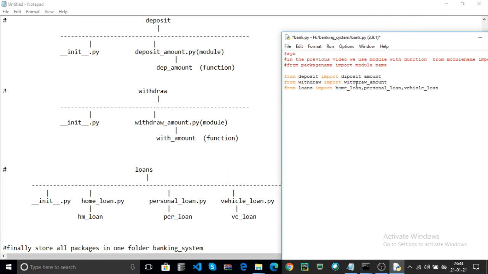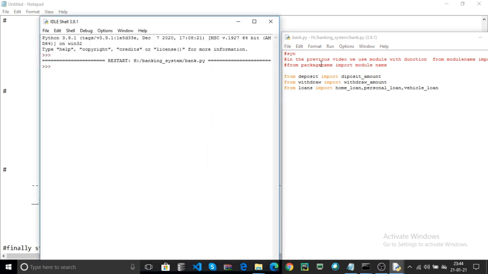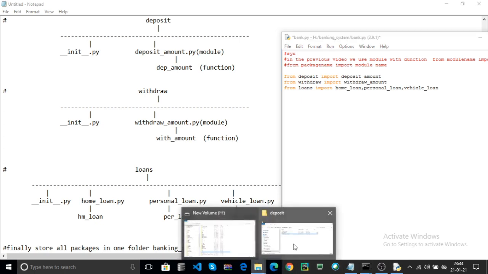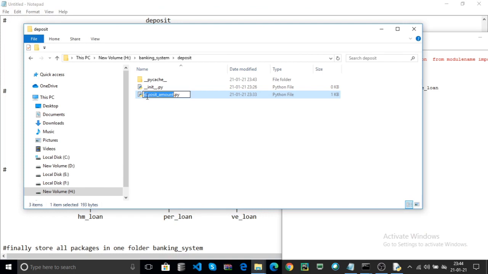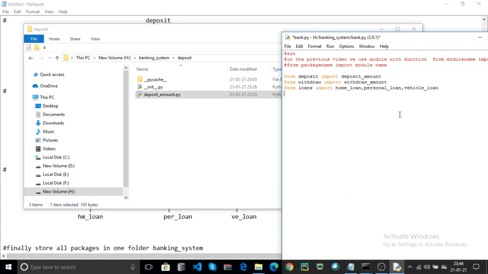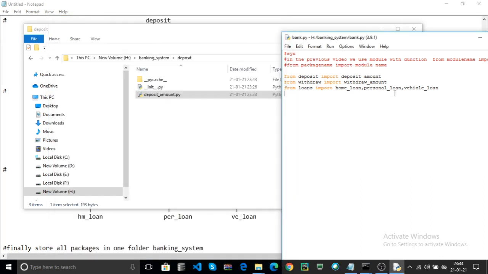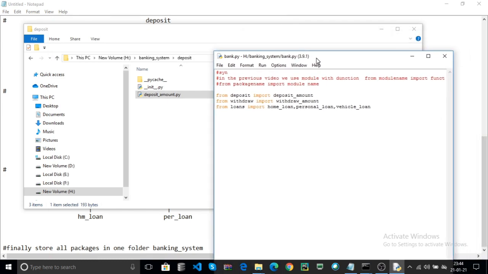For example, this is it, and click on F5. Here there is no error. Instead of the spelling correction, the deposit spelling is DE. Here you can also modify the same name here. Here DE. Now you can run again. Here there is no error. Now import is done. After importing, you can perform any operations.